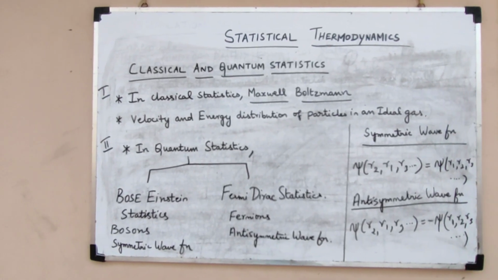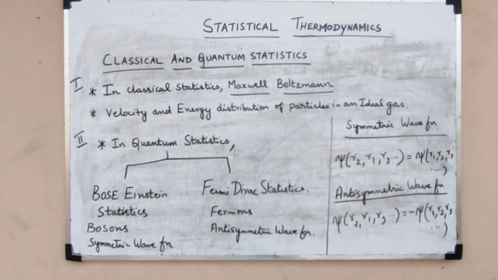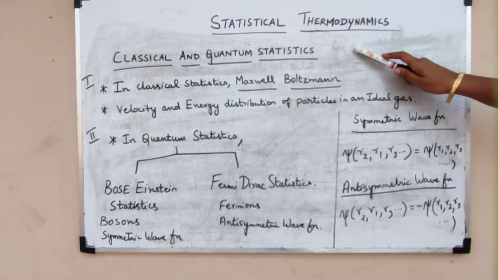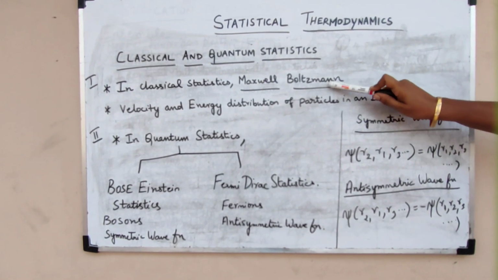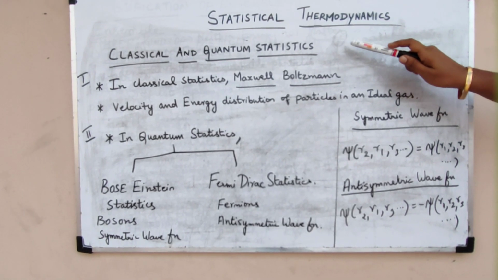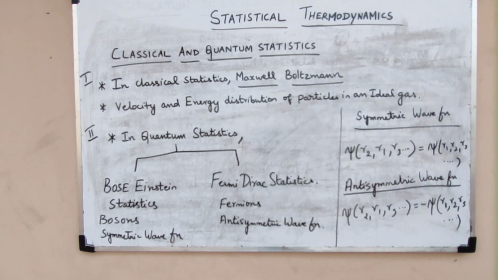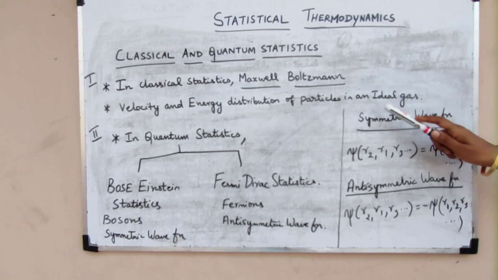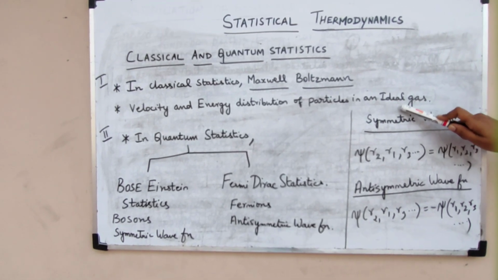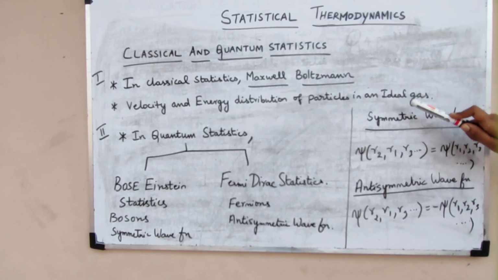In this session, we see about the classical and quantum statistics under statistical thermodynamics. There are two types of statistics, classical as well as quantum statistics. Maxwell-Boltzmann statistics comes under the category of classical statistics. Bose-Einstein statistics and Fermi-Dirac statistics come under the category of quantum statistics. In classical statistics, Maxwell-Boltzmann explained the velocity and energy distribution of particles in an ideal gas. So, gas molecules are the particles under classical statistics.